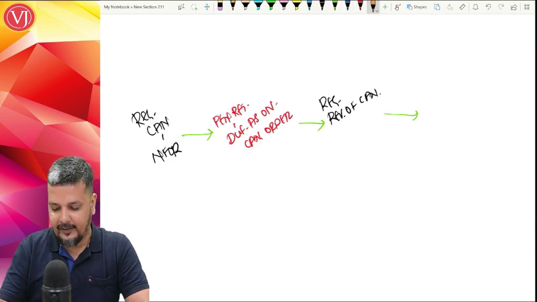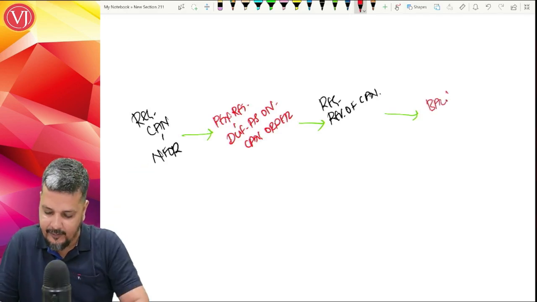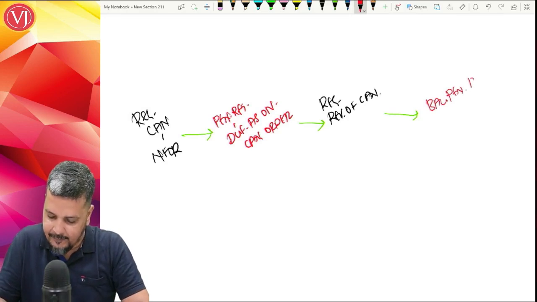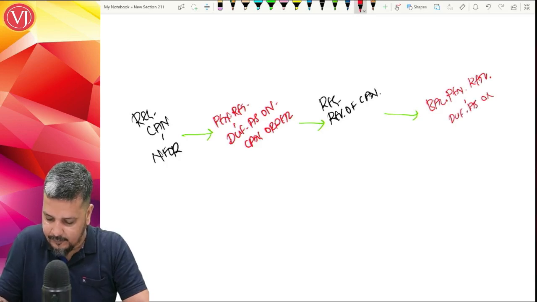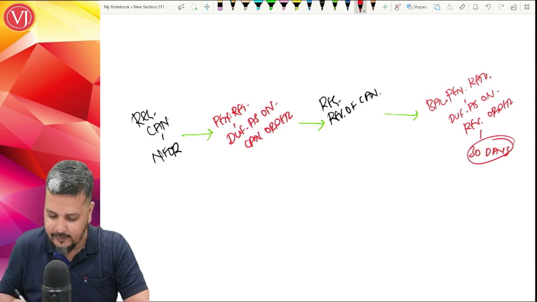Please understand that there's a condition that you have to file the balance pending returns. You have already filed the first set of returns. You have to file balance pending returns as due as on your revocation order, because you have got revocation, and this has to be done within 30 days.